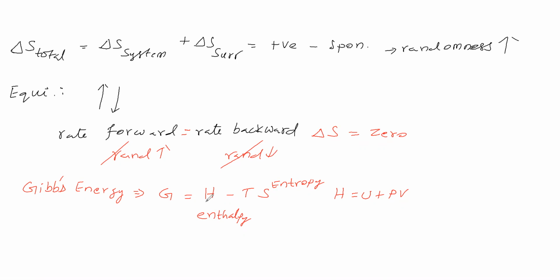Is this Gibbs energy a state function or a path function? We'll see. Enthalpy is a state function, temperature is a state function, entropy is a state function, therefore Gibbs energy is also a state function. So G is equal to H minus TS. For what sake is this G introduced? In order to give a criterion for spontaneity by considering only the system.